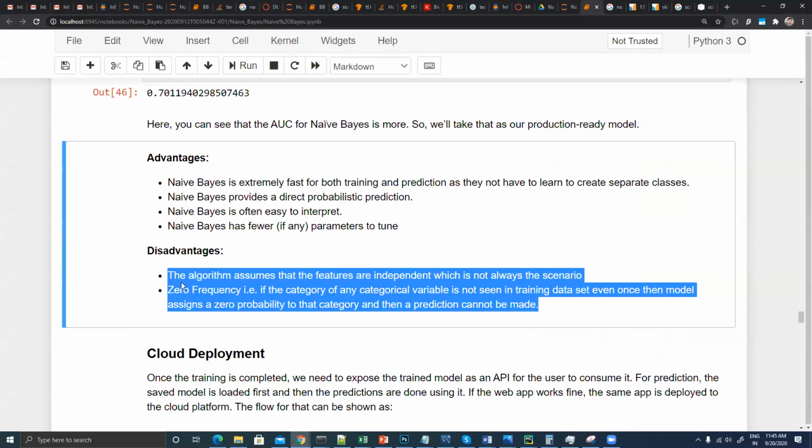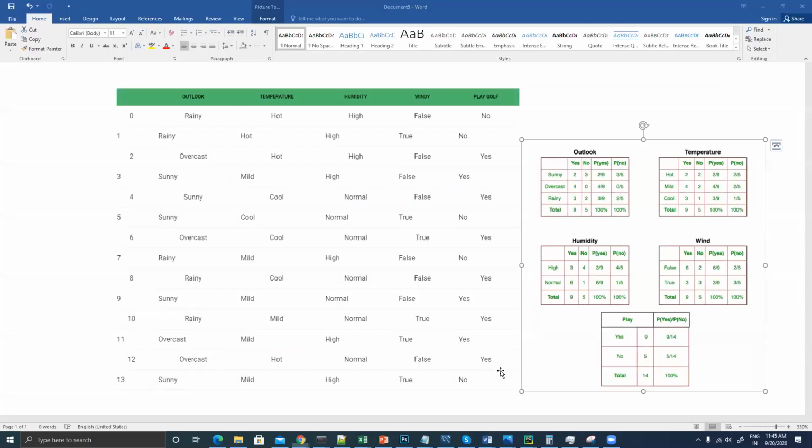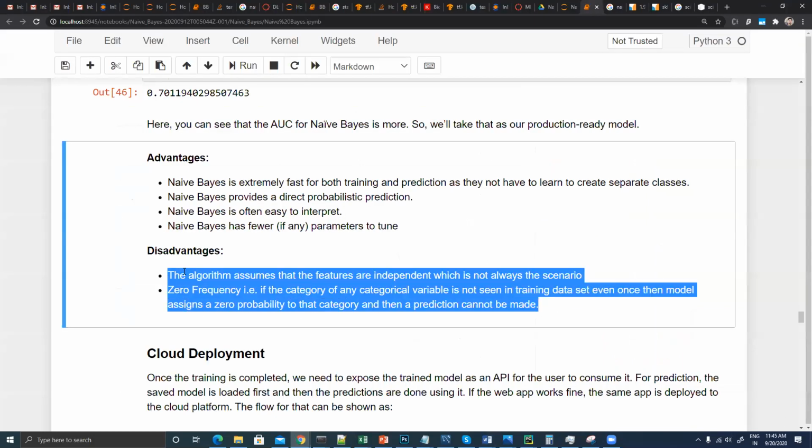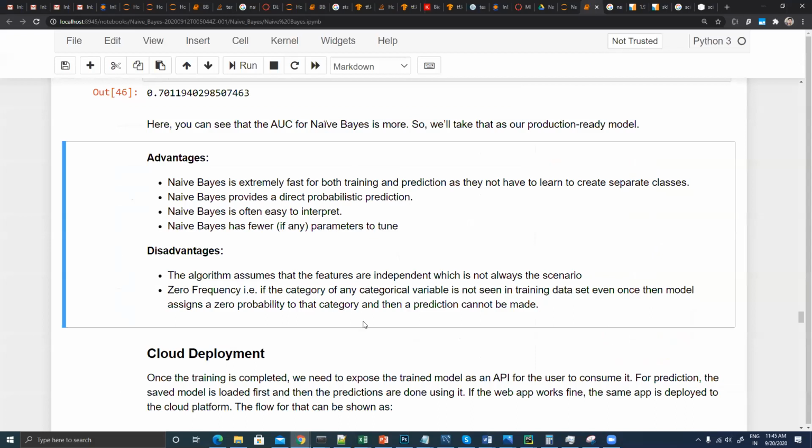This is something that has been mentioned over here. You are supposed to take as huge a data set as possible, so that it can build a robust probability table, because its learning simply means building the probability table, nothing else. A table similar to the one you are able to see, the system builds internally, and then it does the probability calculation the same way we have done it. So these are the disadvantages you will get in case of naive Bayes.